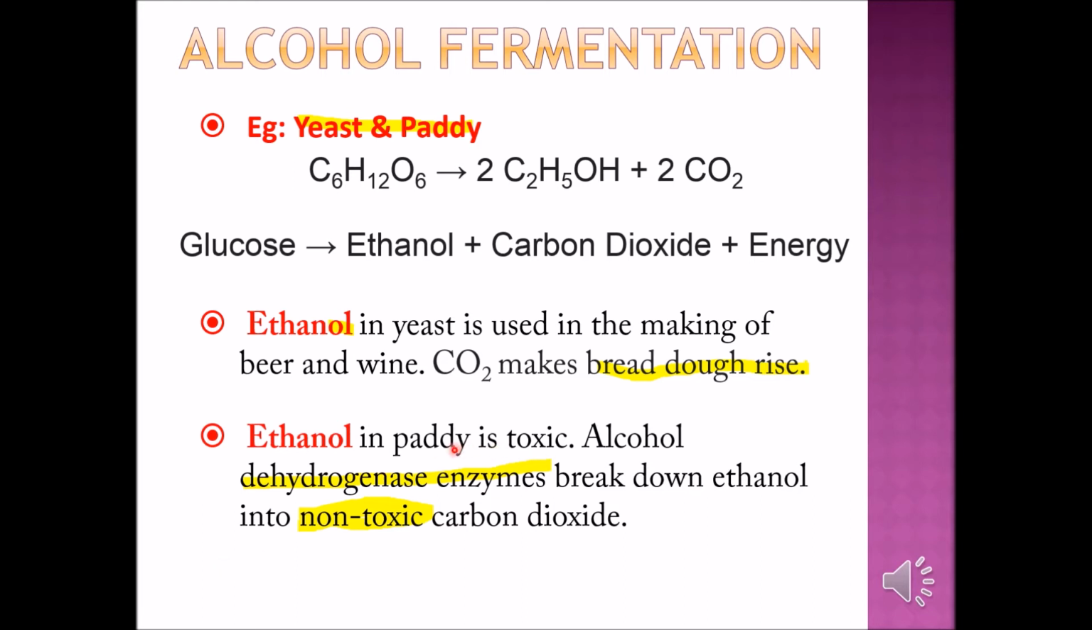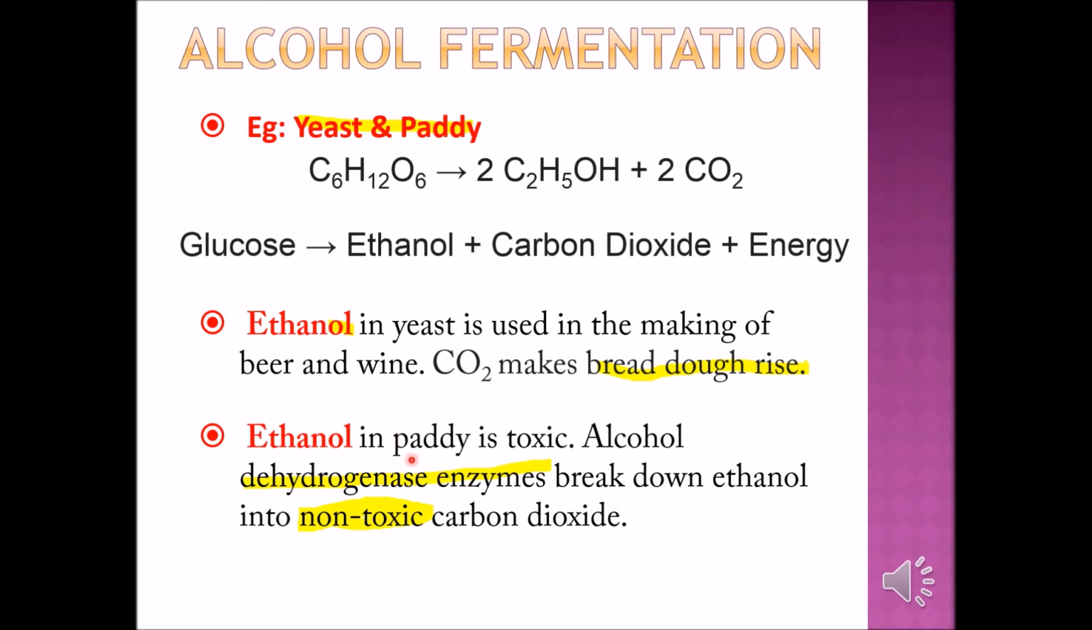Okay, paddy also produces ethanol. You know how the paddy is being planted. Half of the paddy plant will be submerged in the water. So when it's in the water, the amount of oxygen is lesser. So that's the part that will undergo fermentation. The alcohol that is produced goes into the plant and the water, and it causes the plant to be toxic. It will make a toxic condition for the paddy.